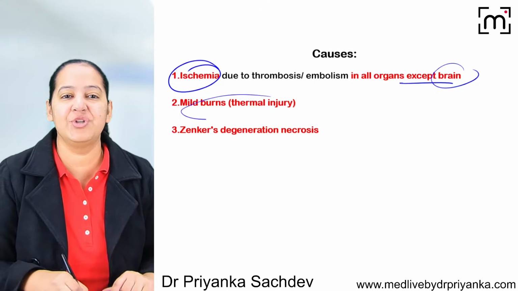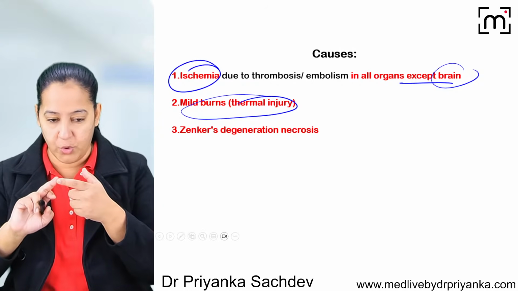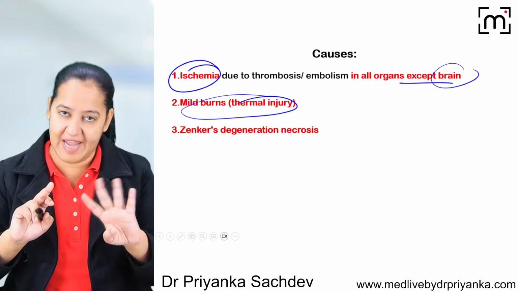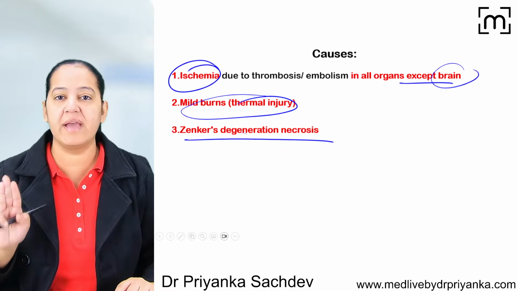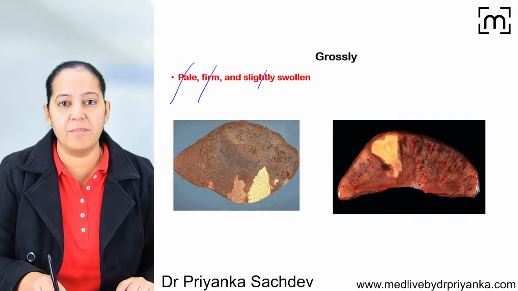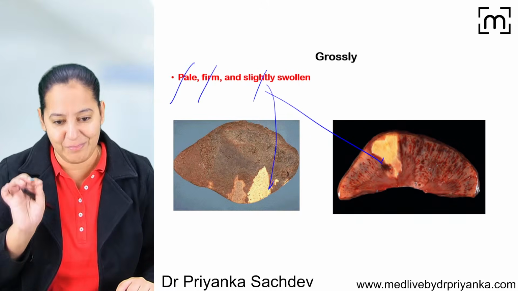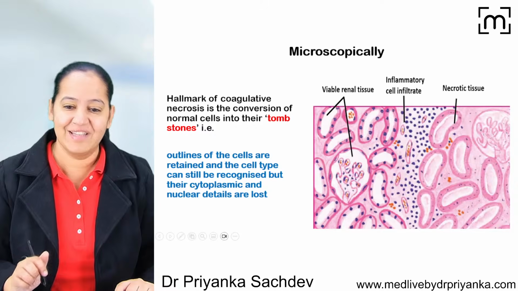The second is injury, thermal injury, I mean the burns. Just suppose I have a burn over here, the cells of this portion are dead because of coagulative necrosis and Zenker's degeneration. So these are the three examples of coagulative necrosis. Grossly the organ is pale, firm and slightly swollen. Can you see? It's pale, firm and a little bit swollen. That is the gross. Microscopically, this is the microscopy.